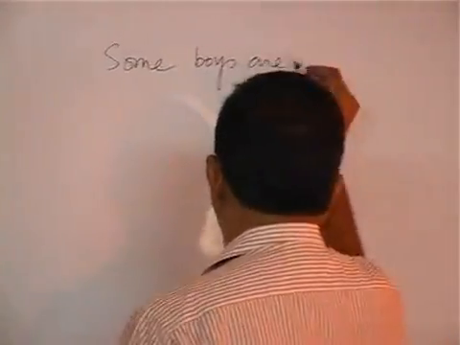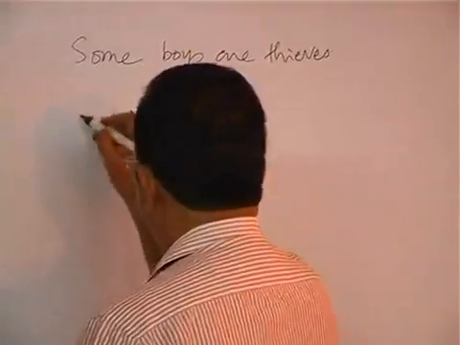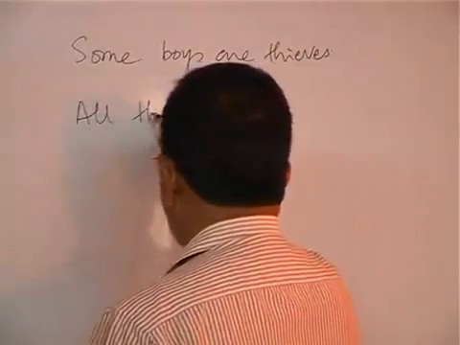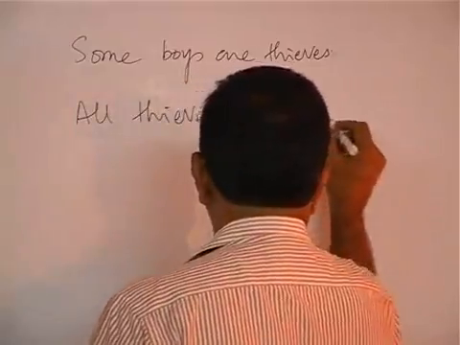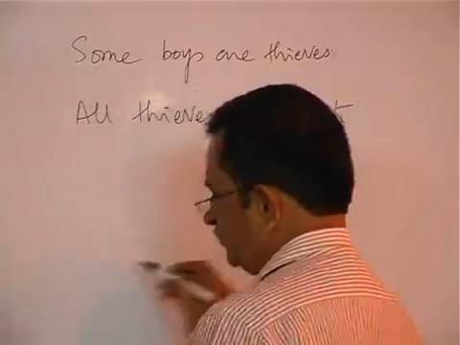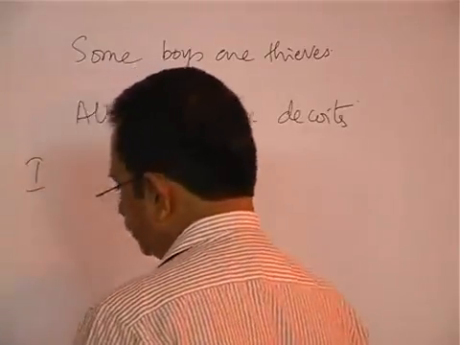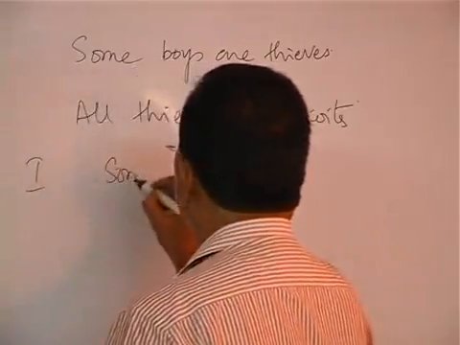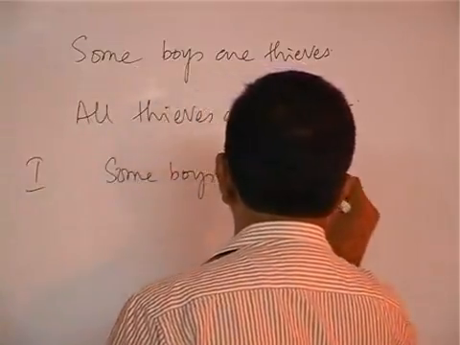Some boys are thieves. All thieves are dacoits. Conclusion 1: Some boys are dacoits.